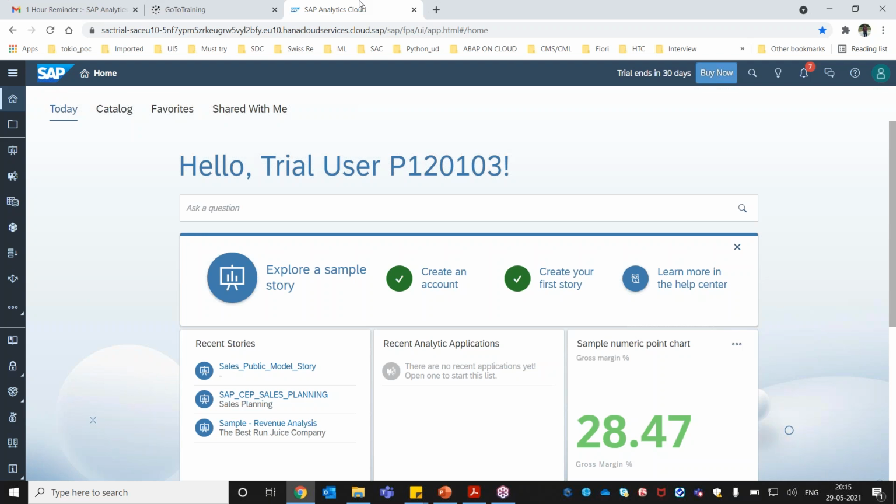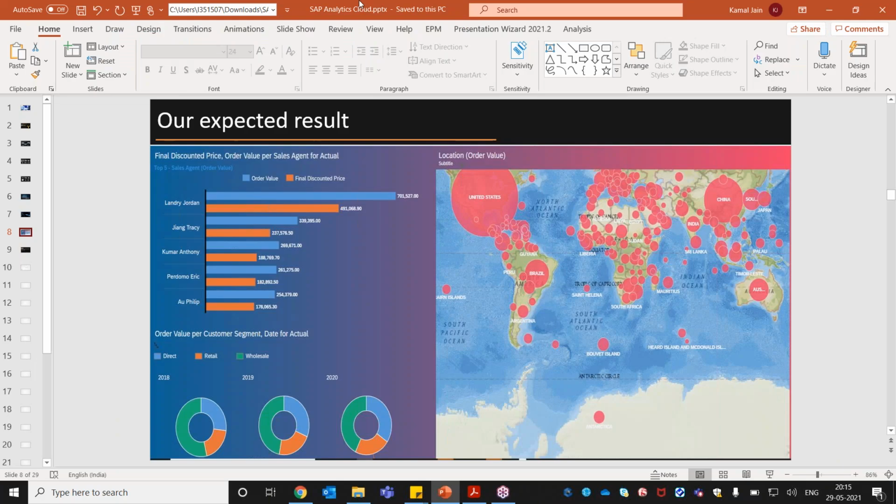If you have another email ID, you can use that too, but you have to use your business email ID to create your account here. Personal email IDs are not allowed to create an account. I'm going to help you in the next session with how you can create an account in the SAP Analytics Cloud. So as per the requirement, let's start with how we are going to do this part.